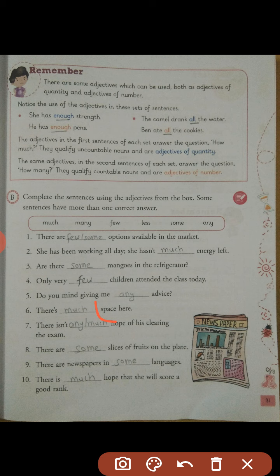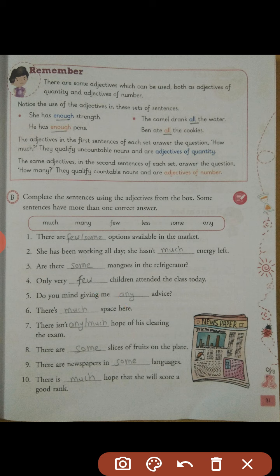One space, two space, it is uncountable, space cannot be counted, so much goes with an uncountable thing. Okay, there isn't any hope of his clearing the exam, there isn't much hope, both are correct. Because hope is uncountable, that is the reason much can also go with it.